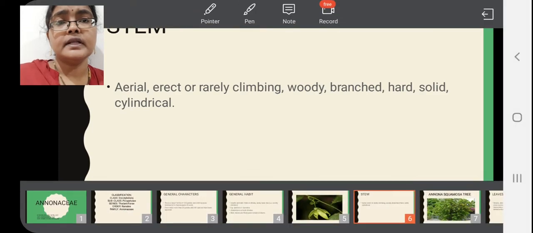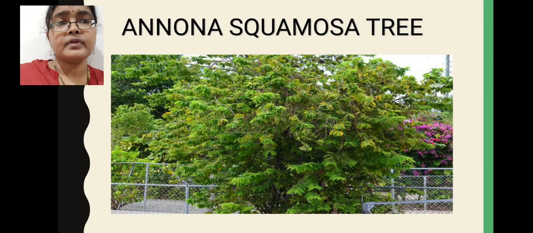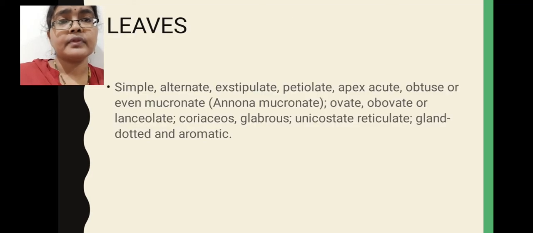Next, leaves. Here you can see Annona squamosa, which grows up to the height of a tree. Regarding leaf morphology, mostly Annonaceae family members possess simple leaves. That means the leaf lamina is not divided or dissected into leaflets. Here the leaves show alternate phyllotaxy. That means from each node one single leaf will arise.